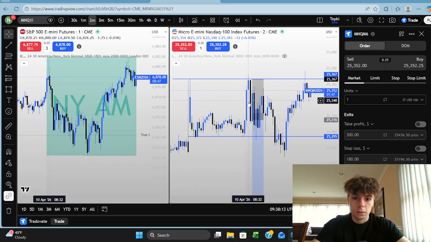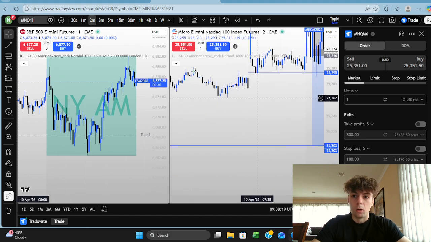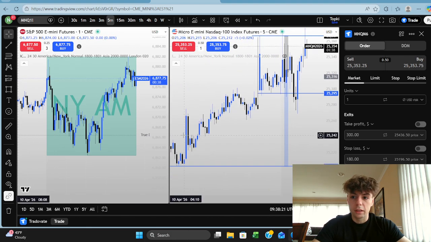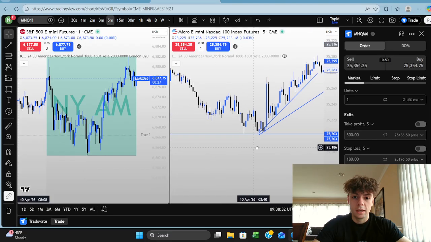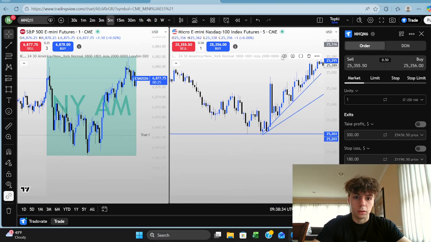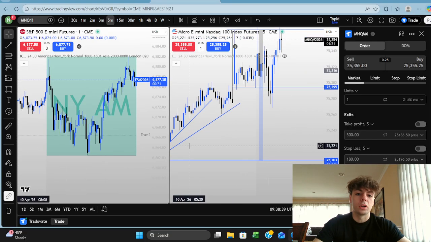So we got our manipulation. We got our 2-minute inverse. I entered here. We had triple equal lows. We had all of this low resistance trendline liquidity right here. And then obviously we had more liquidity right here. And then we had London lows, stacked equal lows with London right here. So there were just a bunch of liquidity underneath that I was trying to target.